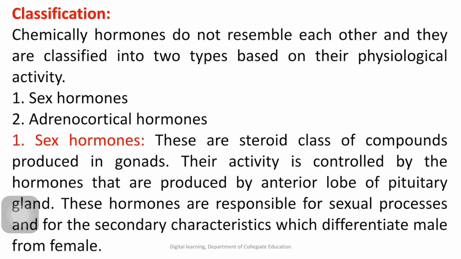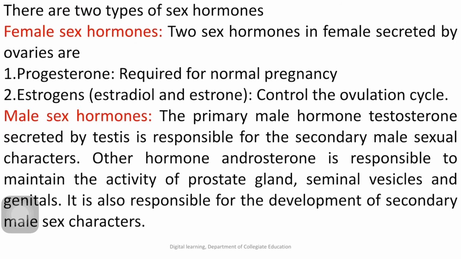Their activity is controlled by the hormones that are produced by the anterior lobe of the pituitary gland, and these hormones are responsible for sexual processes and for the secondary characteristics which differentiate male from female. Then there are two types of sex hormones: female sex hormones and male sex hormones. Female sex hormones are of two types: progesterone and estrogens. Progesterone is required for normal pregnancy. Estrogens control the ovulation cycle.